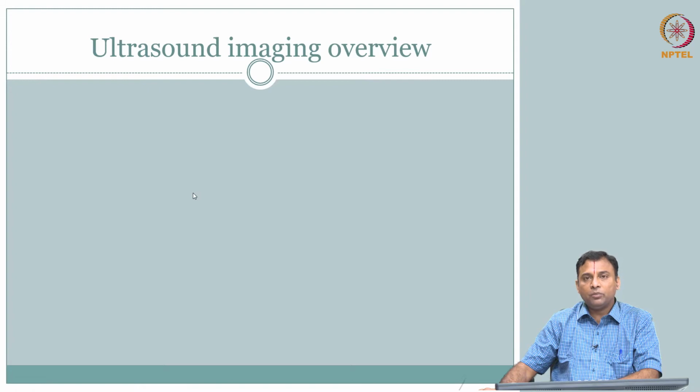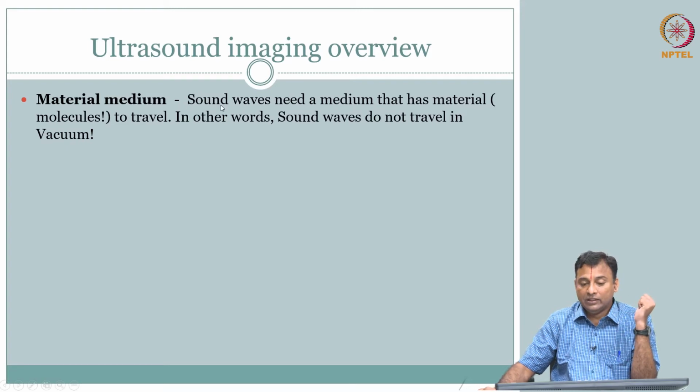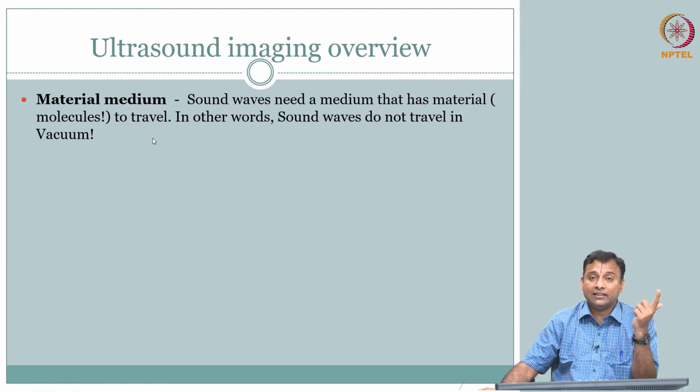The last part is energy wave, and the last one was through a material medium. Sound waves need a medium. This is important: this medium has to have material or molecules to travel. This is one of the first differences from the electromagnetics-based modalities we have covered so far. Light and EM waves can travel in a vacuum, whereas in ultrasound, the key difference is that the fundamental signal, your sound wave, cannot travel in a vacuum. It needs a material medium to travel. That is the first take home message.